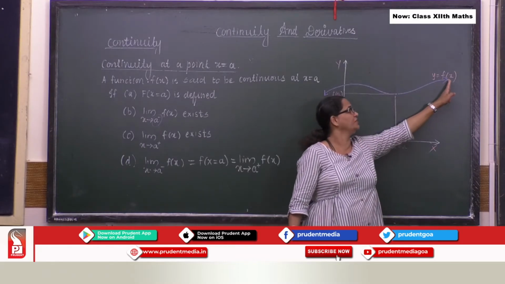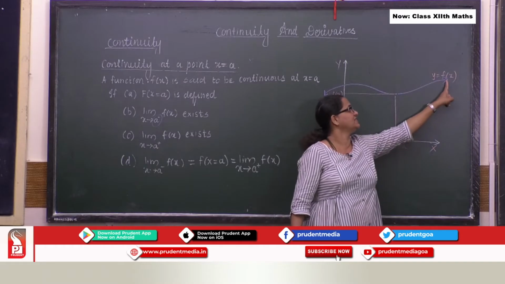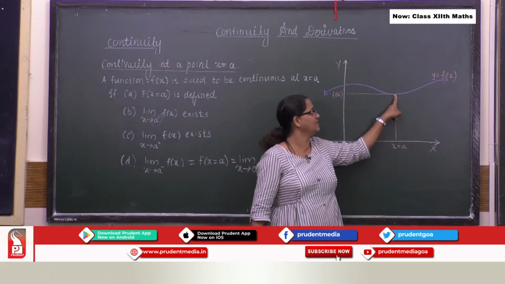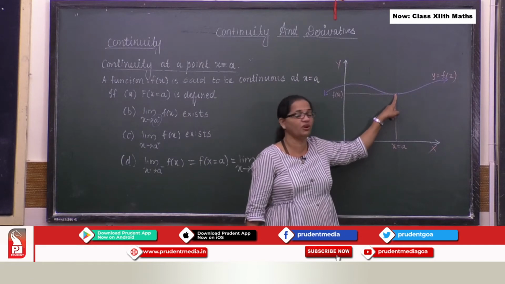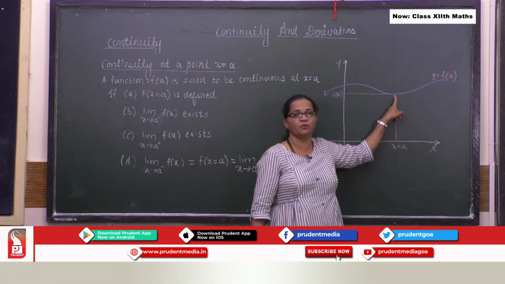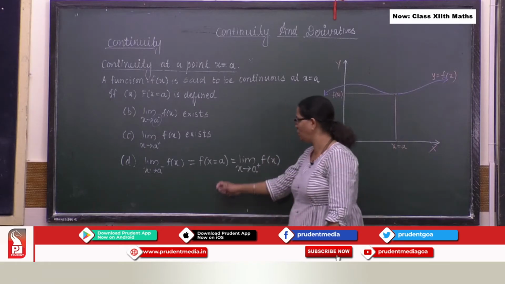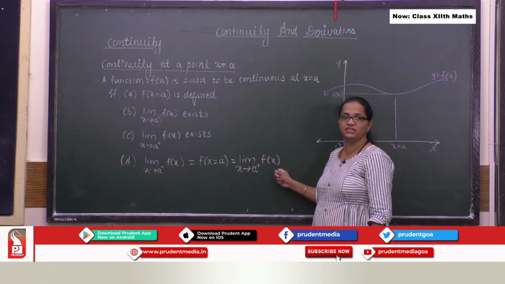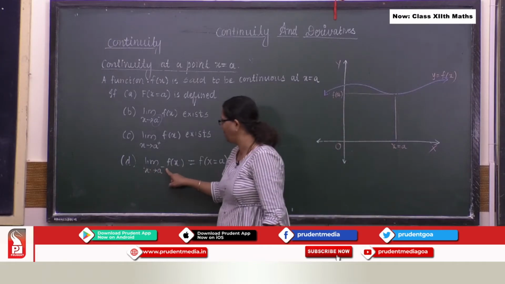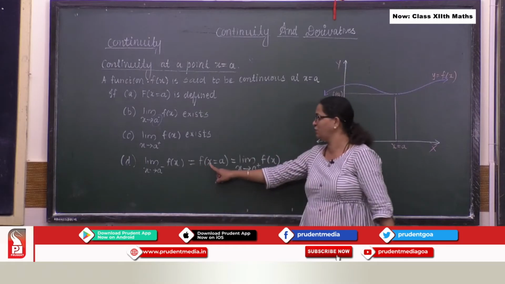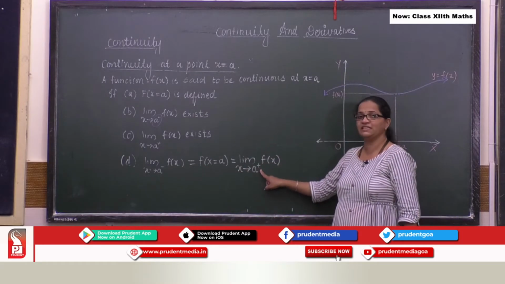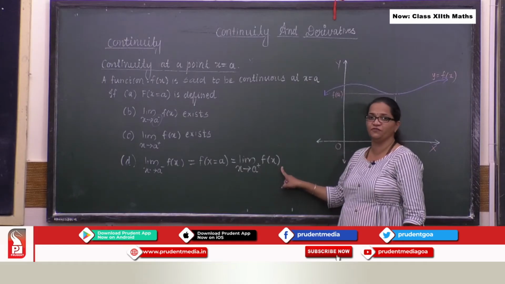So we talk about the curve from here to here. You can see it is smooth, and at this critical point it is perfectly smooth. Why? Just because the fourth condition is satisfied. That is, the limit as x tends to a minus of f of x is equal to f of a, which is equal to the limit as x tends to a plus of f of x.